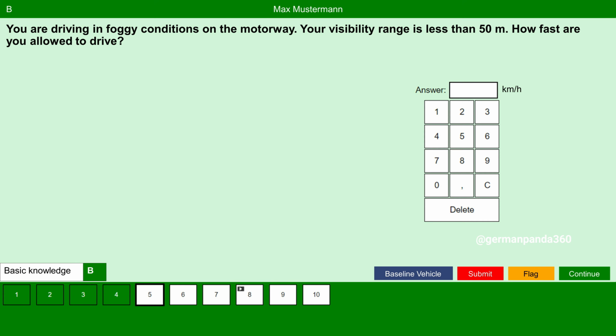For this, let's calculate the stopping distance. In normal braking action at a speed of 50 kilometers per hour, the stopping distance is 40 meters, which is good enough range in this situation because the actual visible range is less than 50 meters.